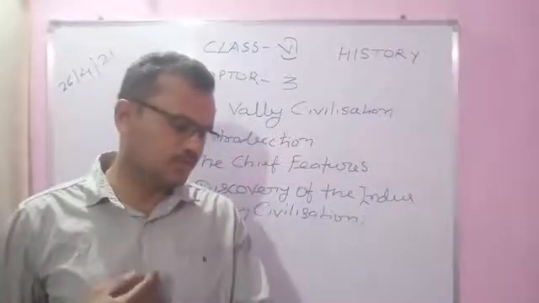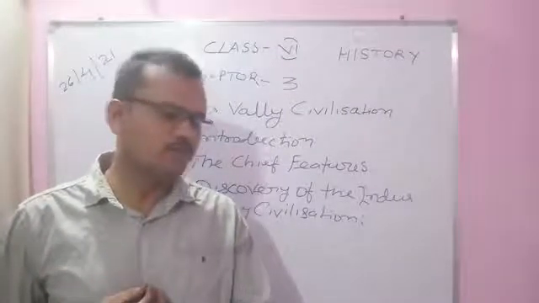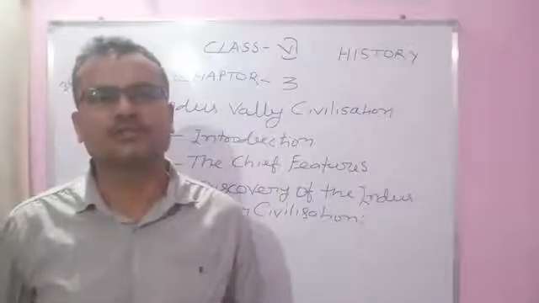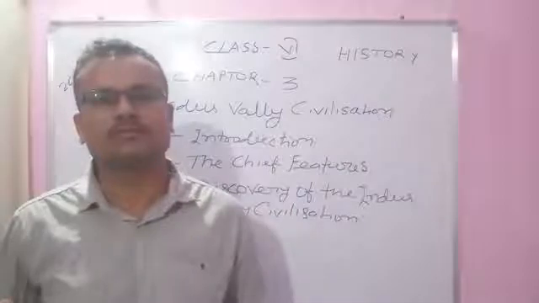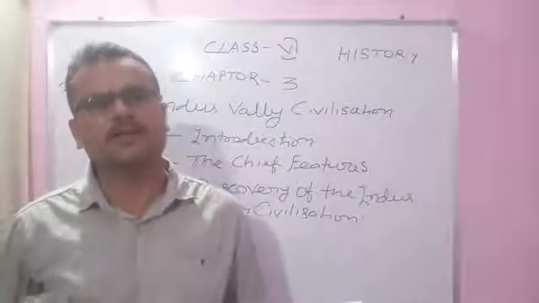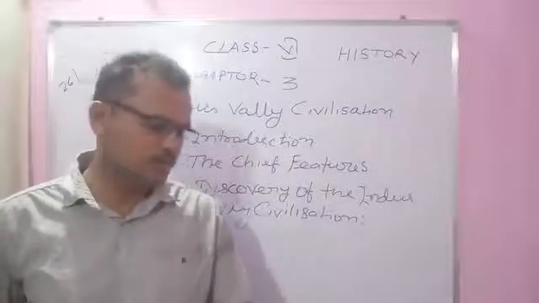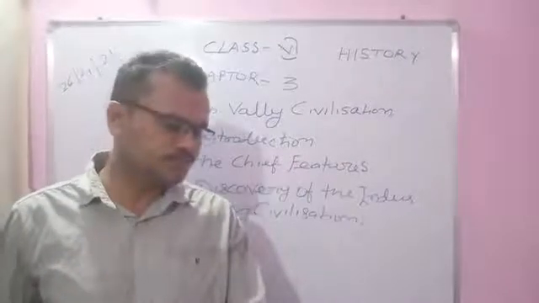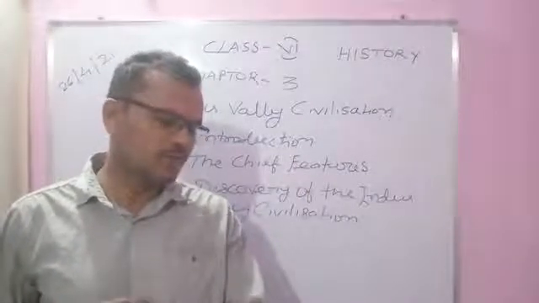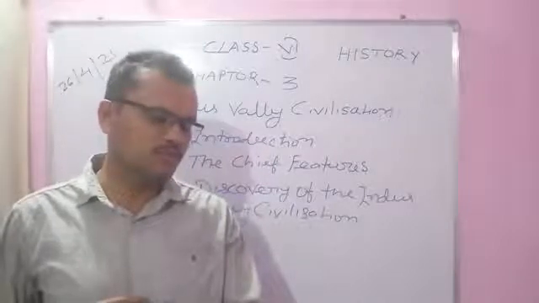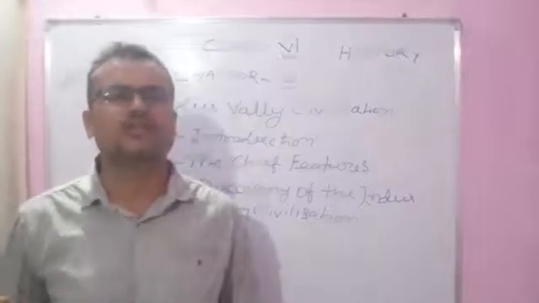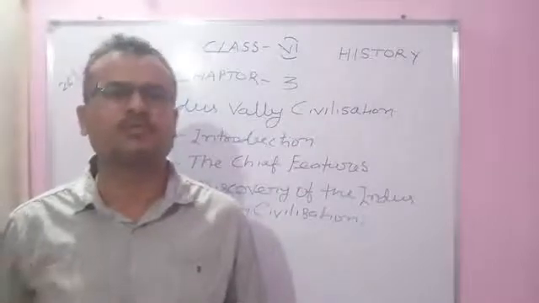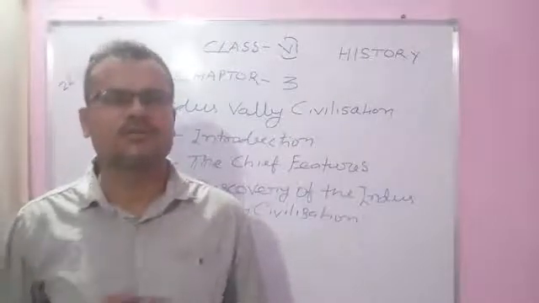The third is trade between different cities. At that time two means of livelihood were developed: the first was farming and the second was trade. So there should be trade between different cities. The fourth was application of technology, which gave people control over nature.